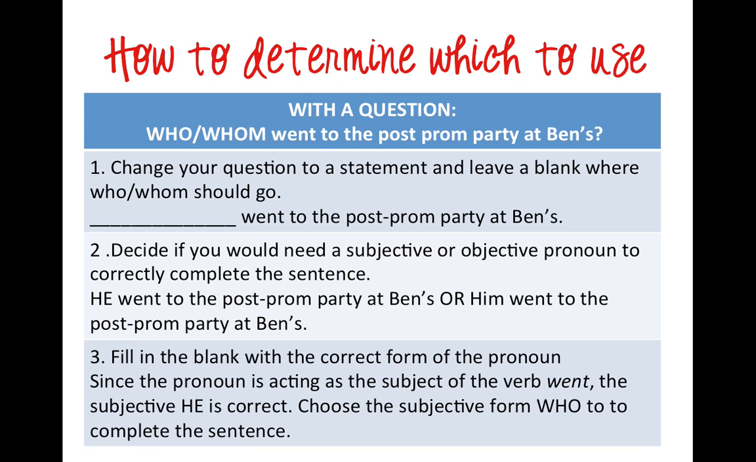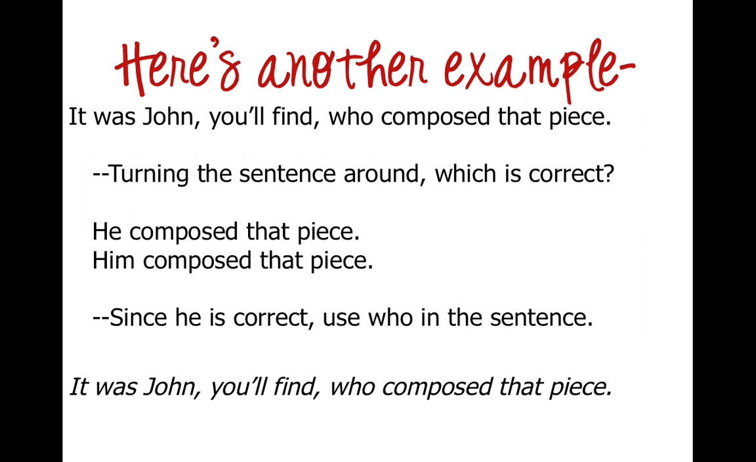So you need to decide what makes the most sense. "He went to the post-prom party at Ben's," or "Him went to the post-prom party at Ben's." And once you do that, it's normally pretty obvious. So step 3 is to go ahead and fill in the blank with the correct form of the pronoun. In this case, since the pronoun's acting as the subject of the verb went, the subjective he is correct. So you would choose the subjective form who to complete the sentence. So who goes with the subjective form he, whereas whom would go with the objective form of him. With a clause, it's a little bit different, so we'll get to that next.